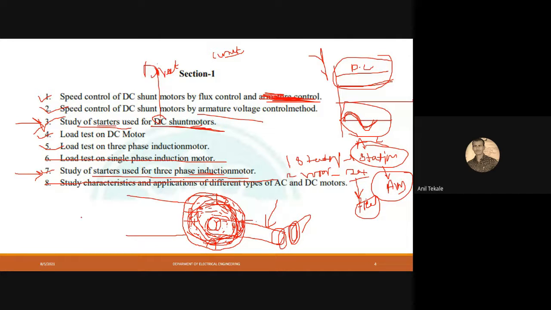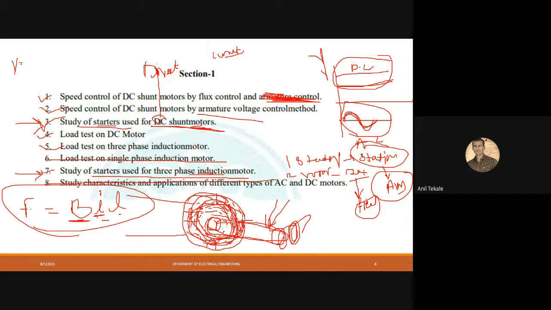Whenever it experiences force, that force is F = B × I × L. B stands for the flux density available inside the stator, I stands for the current applied to the conductor, and L is the length of the conductor. That is the force which it will experience. From that we have one equation, and the total voltage V is equal to